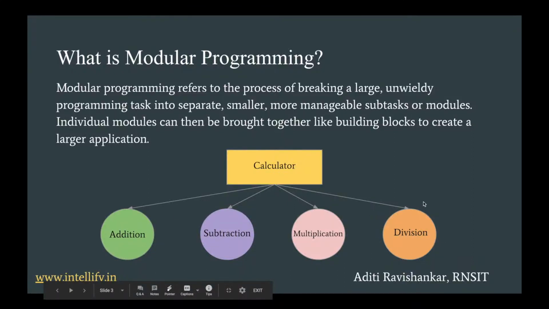All these files are now called modules. We can then call these different modules onto the main calculator program. So we have seen that the functionality of the calculator was divided into 4 different subtasks or modules, which were the building blocks of the main program.